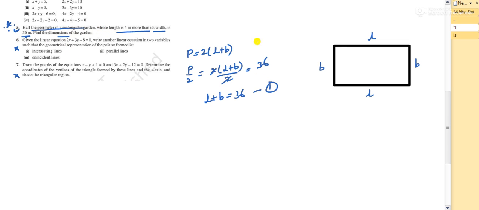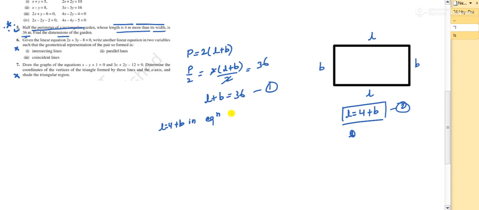Now in this data they have given, whose length is 4 more than its width. It means length is 4 more than its width. So this is the second data. With this we will get the equation. I can write this L as 4 plus B. This is equation 2. Now I will solve this using the substitution method. In the previous problem I used elimination. This I will solve using substitution. So L is equal to 4 plus B; in equation 1 I will substitute.